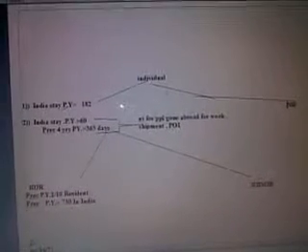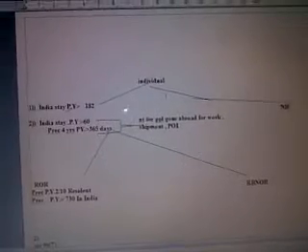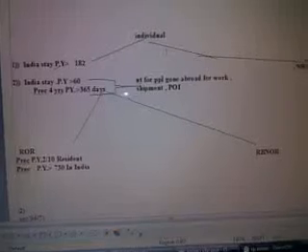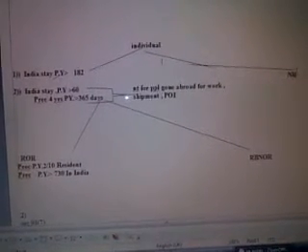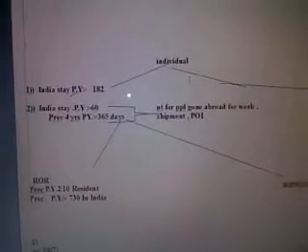Now quickly we are going to see the NR status conditions. Now there is an individual who is living in India in the previous year for more than 182 days. This is the first condition when he is a resident, and the second condition is